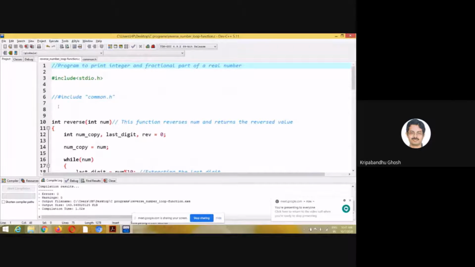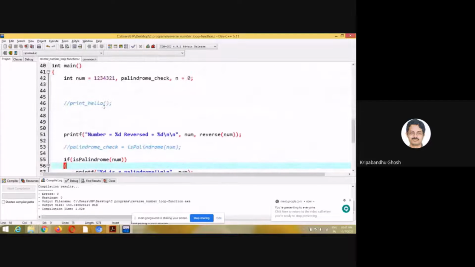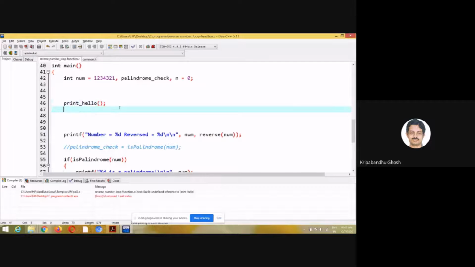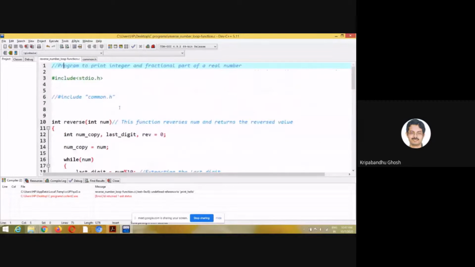And I'm trying to use a function print_hello, which is nowhere defined. So let me use this and see what happens. There will be an error: undefined reference to print_hello. It's natural. This is basically a linking error, because print_hello is not defined anywhere, but it is defined in common.h.